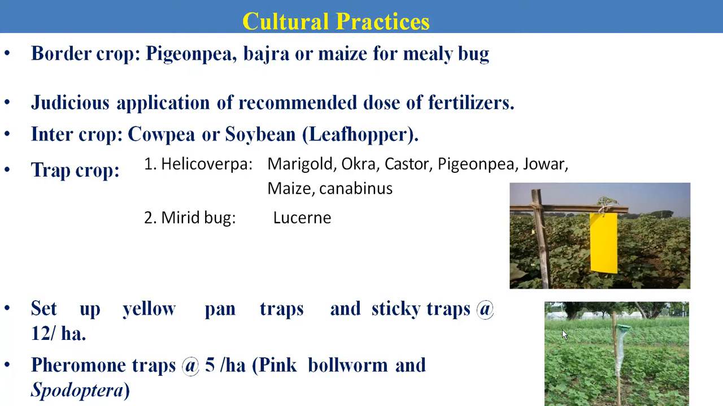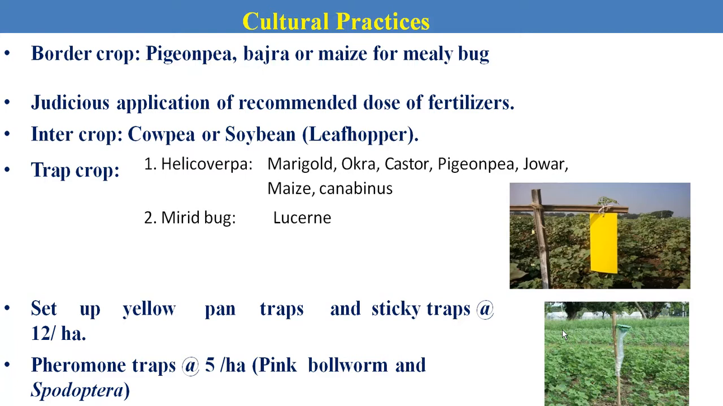Then trap cropping. Here are some of the crops you can use as trap crops against particular pests in the cotton crop. For example, marigold is used as a trap crop against Helicoverpa armigera, the American bollworm, and lucerne is used as a trap crop against the mirid bug. Then set up yellow sticky traps or blue sticky traps.